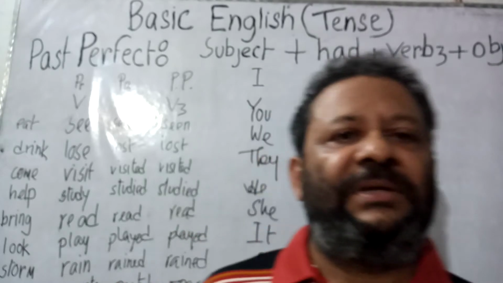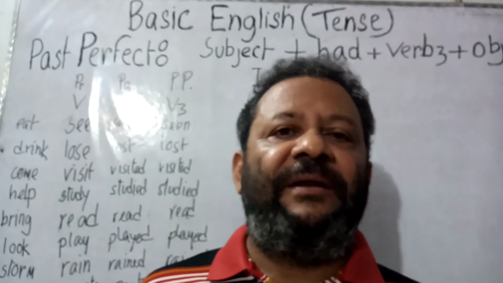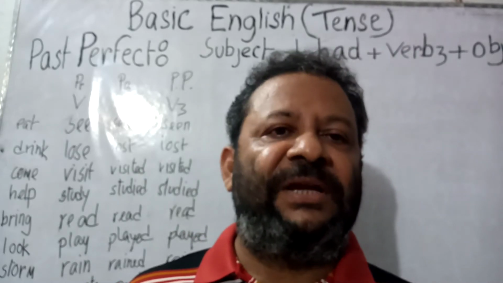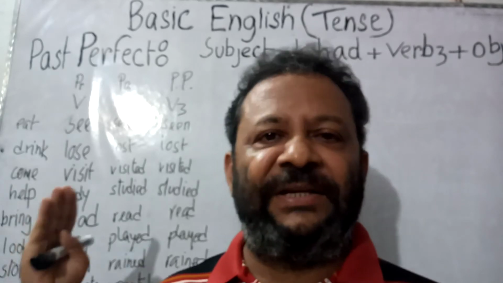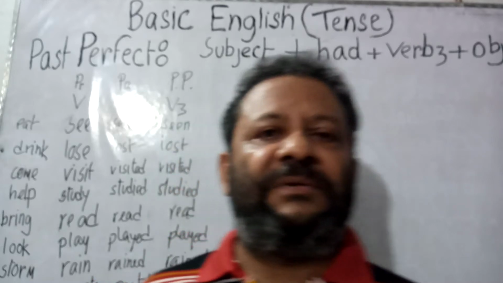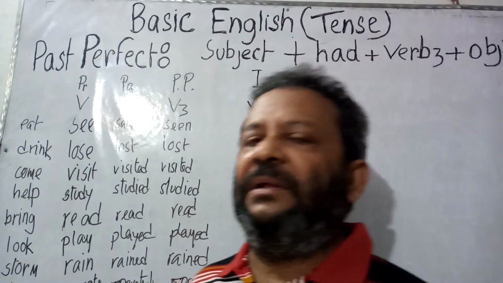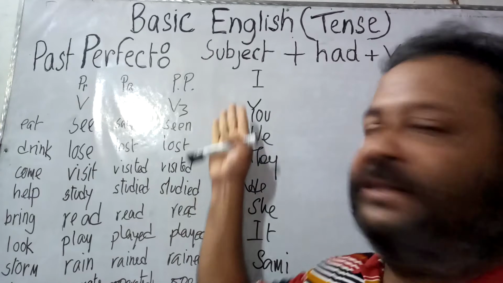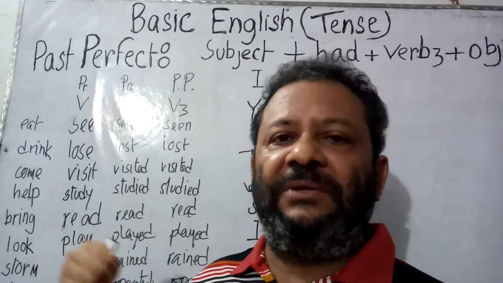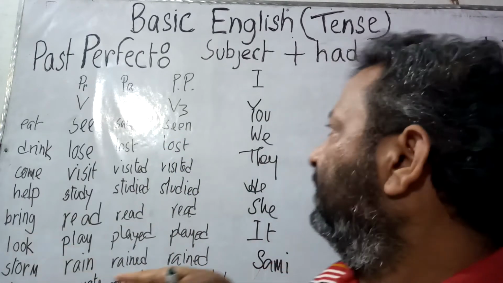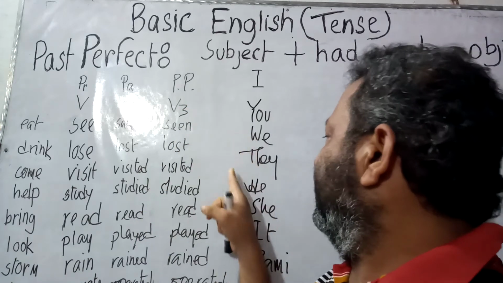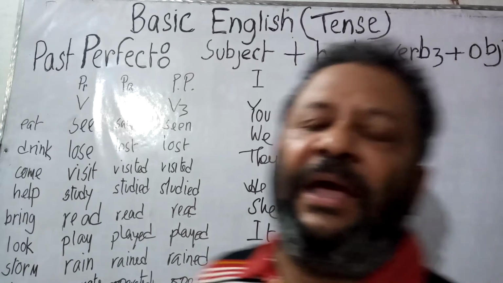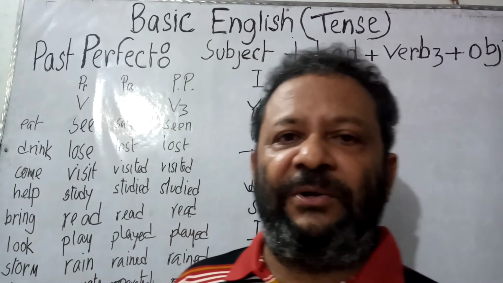And the structure of it is subject, had, verb 3, object. Verb 3 actually stands for past participle form. And just before making the sentences, I'd like to introduce you to the 8 subjects again, the subjects we use usually in our everyday life. These are I, you, we, they, he, she, it, and names. By using these subjects, I'm going to make sentences.